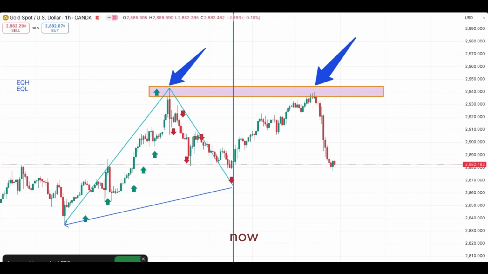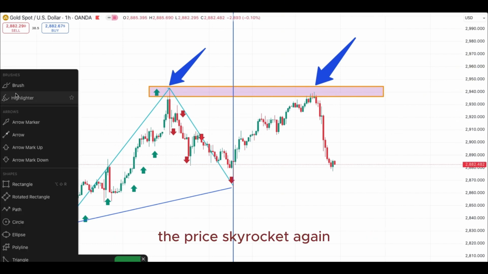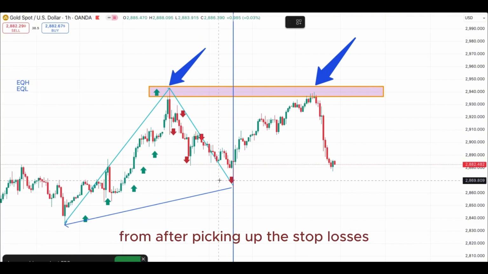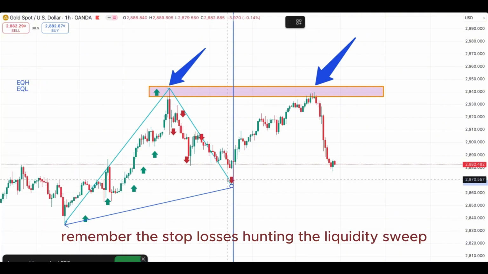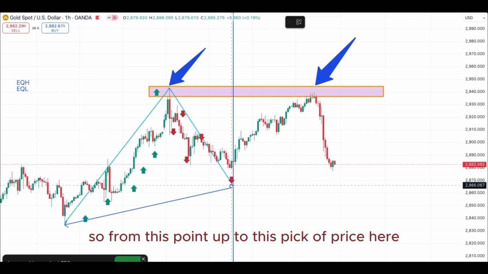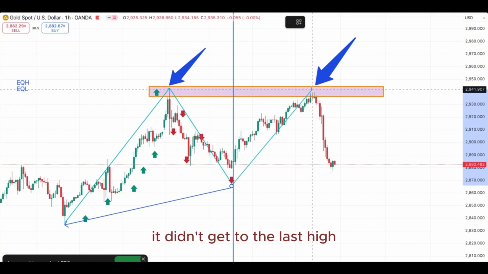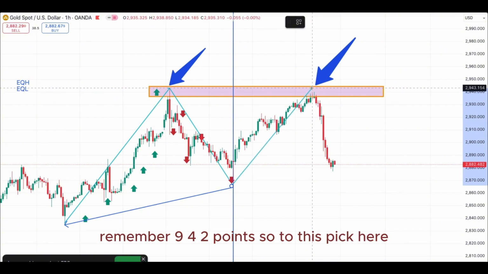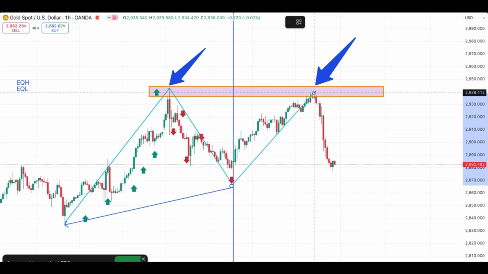My second part now: the price skyrocketed again after picking up the stop losses. Remember, the stop loss hunting and the liquidity sweep are all part of liquidity trading. So from this point up to this peak of price here, it didn't get to the last high, remember, 2942 points. So to this peak here.